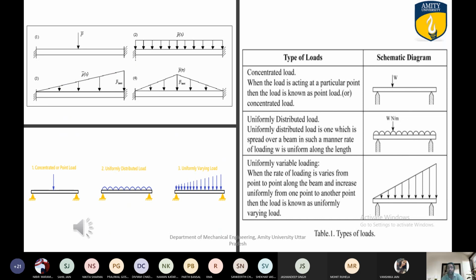The third one is UVL, uniformly varying load. When the rate of loading varies from point to point along the beam and increases uniformly from one point to another point.